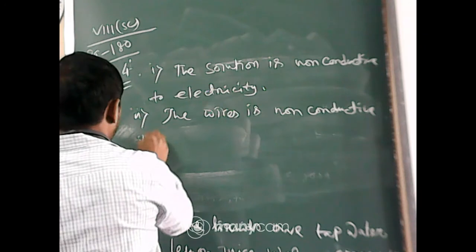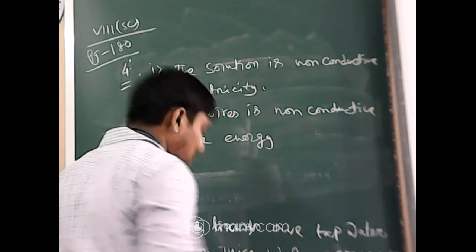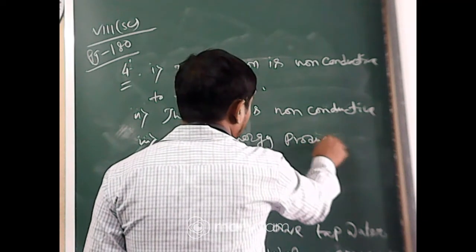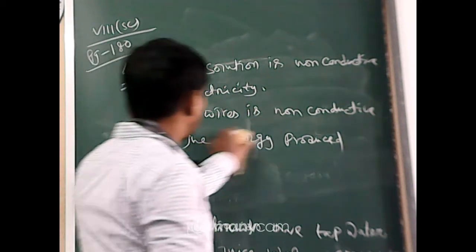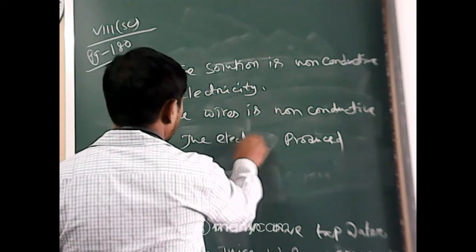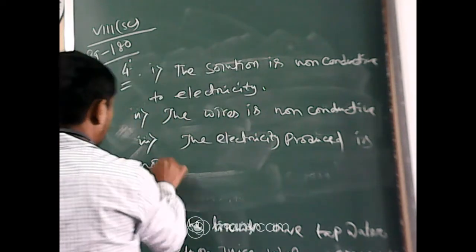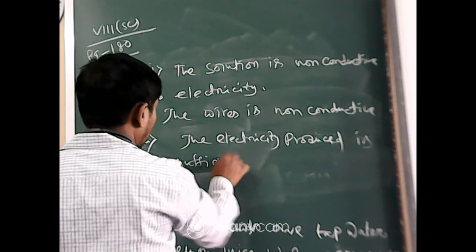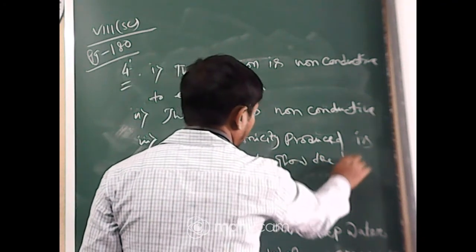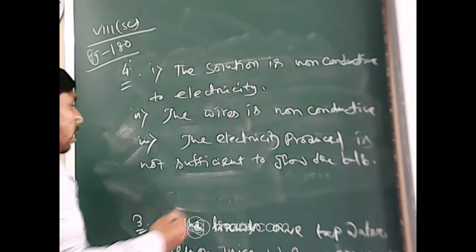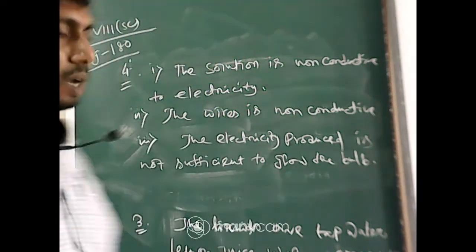Number 3, the energy or electricity produced is not sufficient to glow the bulb. And some more reasons, maybe it is loosely connected, etc. These might be the reasons.